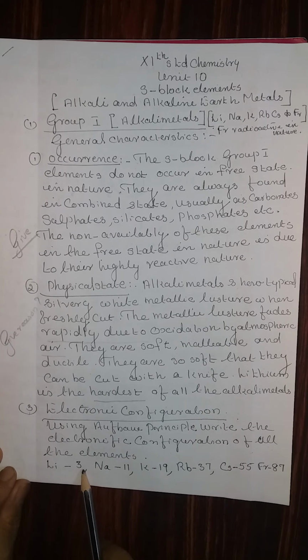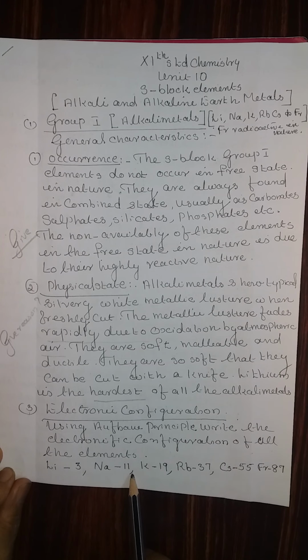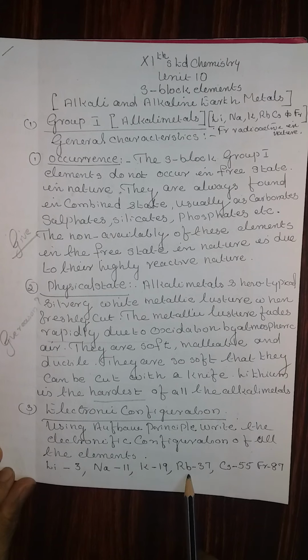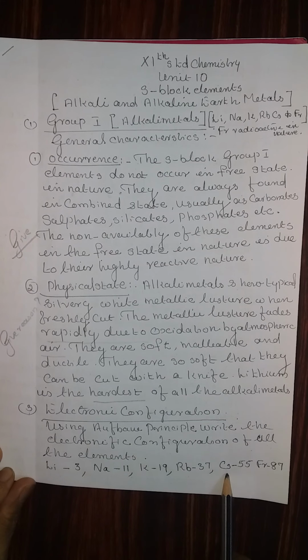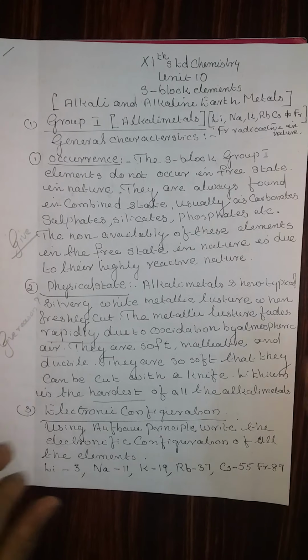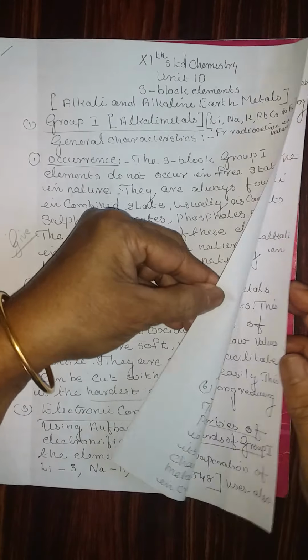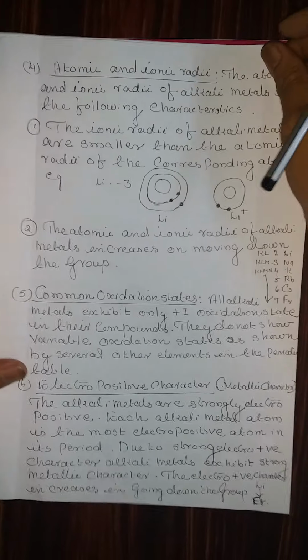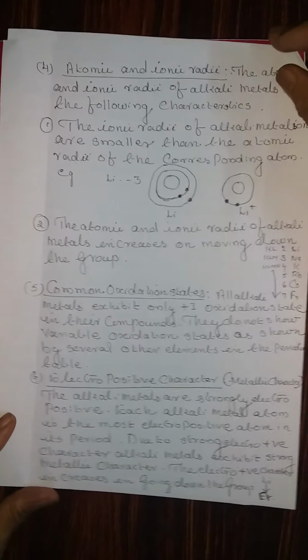Lithium atomic number 3, sodium 11, potassium 19, rubidium 37, cesium 55, francium 87. The result of the Aufbau principle should be written in that tabular column.